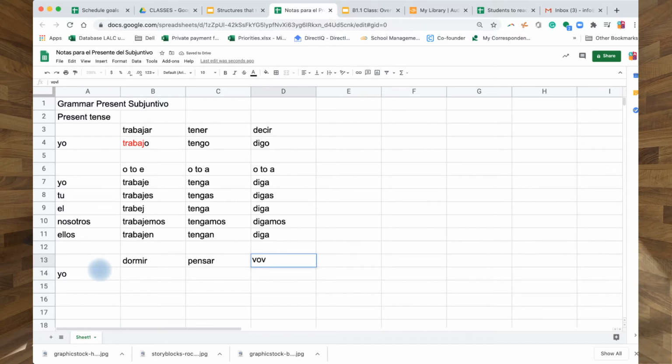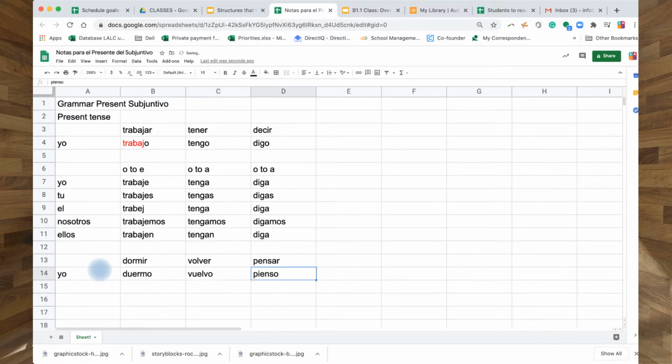So this one changes O to UE. So I mean, duermo, O to UE. This is E to IE, pienso. And O to UE is vuelvo.